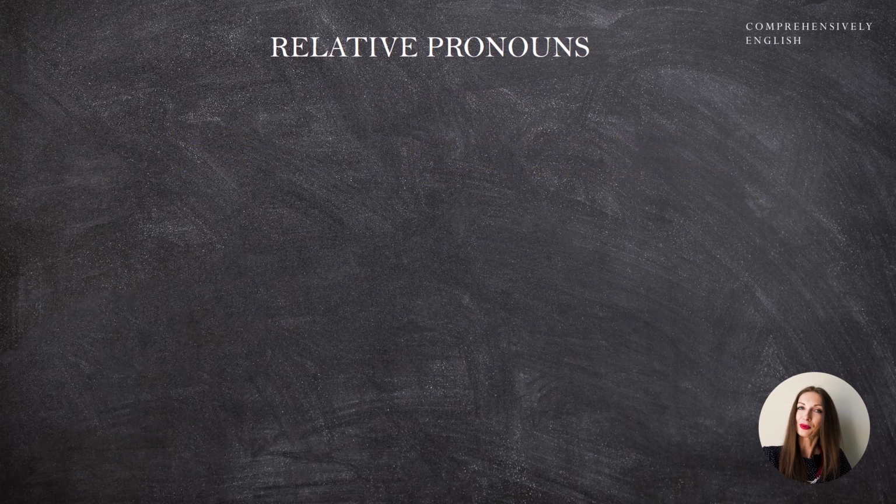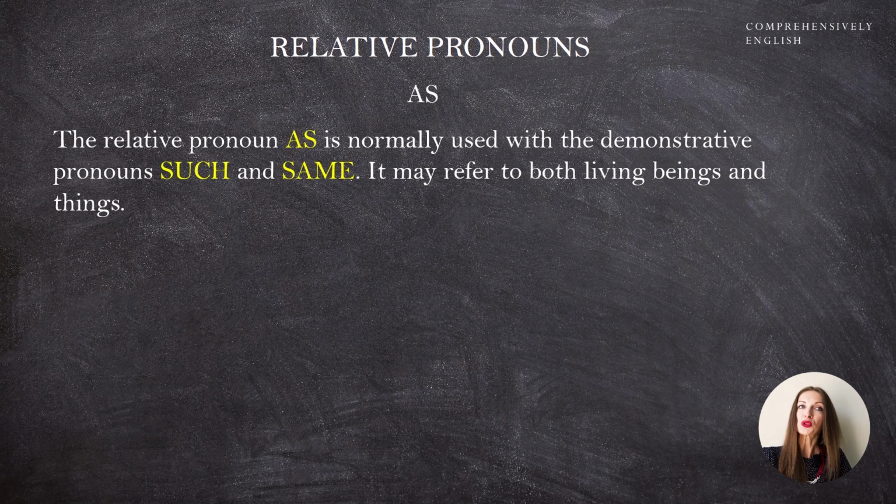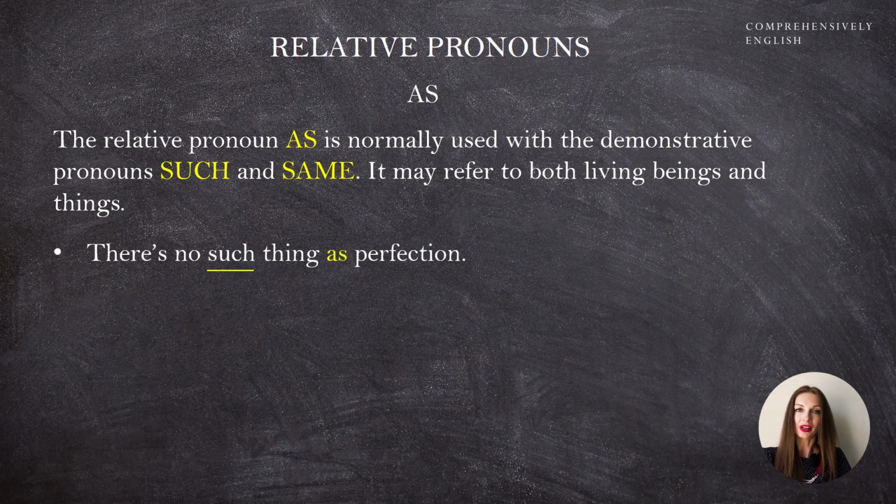The last relative pronoun that we need to mention is as. The relative pronoun as is normally used with the demonstrative pronouns such and same. It may refer to both living beings and things. There is no such thing as perfection.